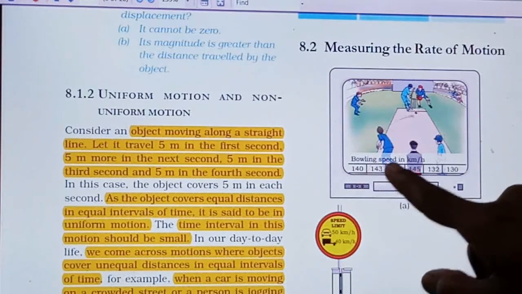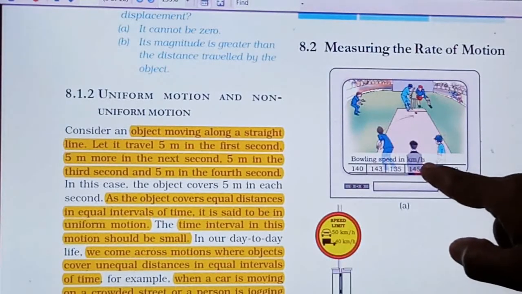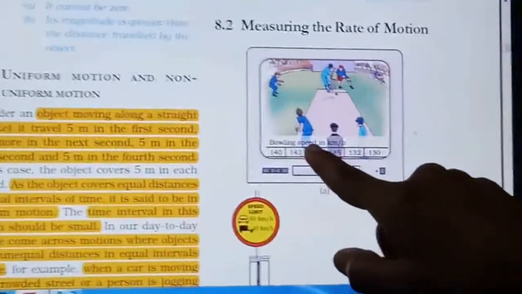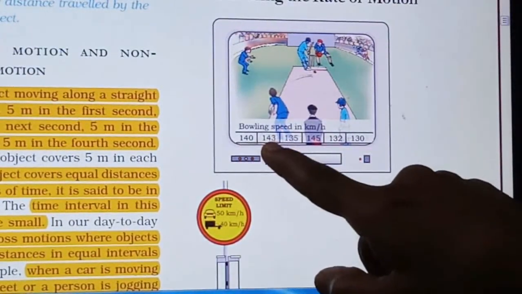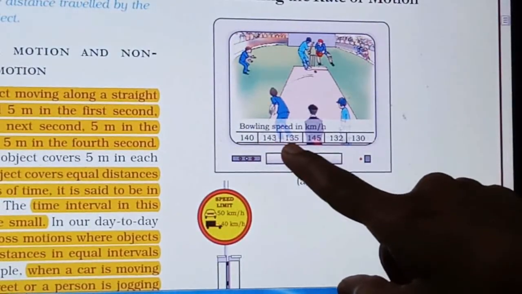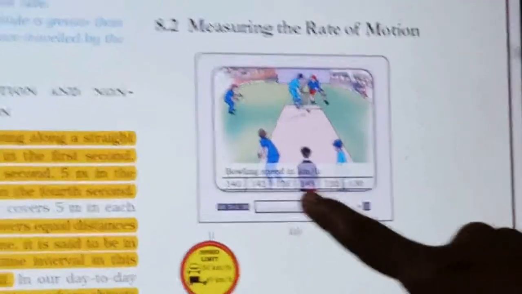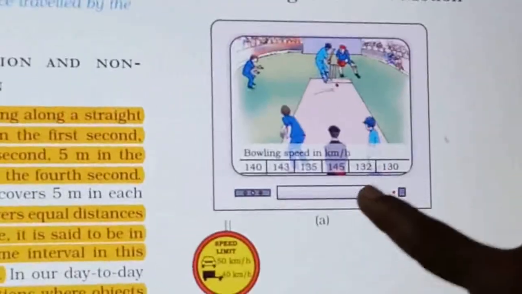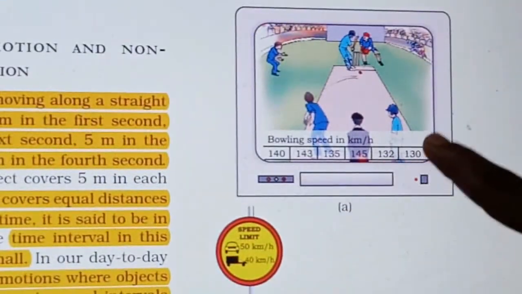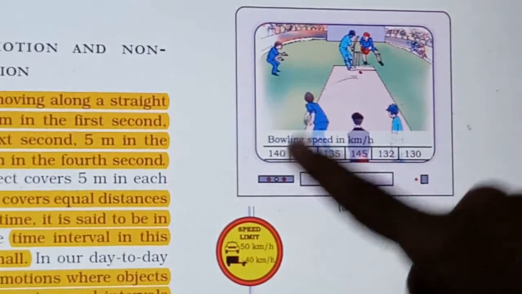Bowling speed in kilometer per hour is written: 140, 143, 135, 145, 132 and 130. So this is the bowling speed of a ball.